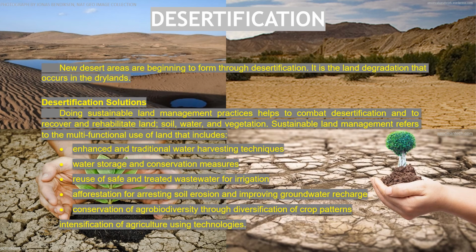New desert areas are beginning to form through desertification. Desertification is the land degradation that occurs in the dry lands.